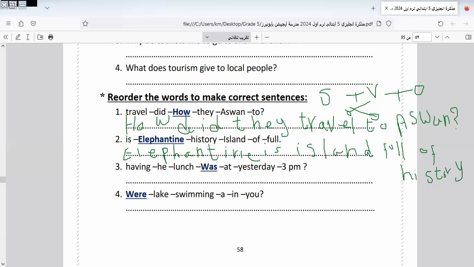And here I put what? I put a full stop at the end of the sentence. Let's go to another one here.